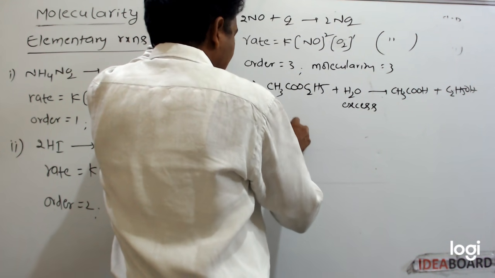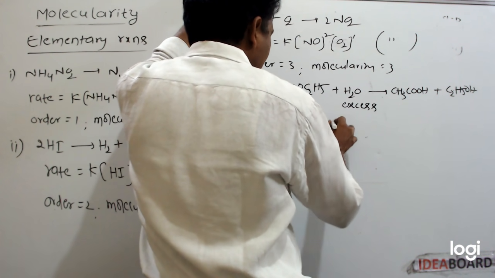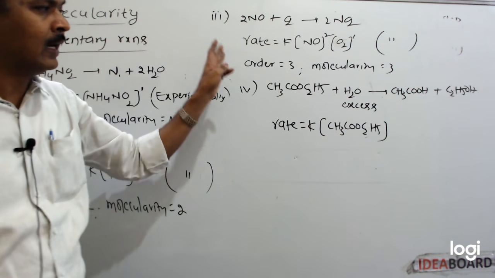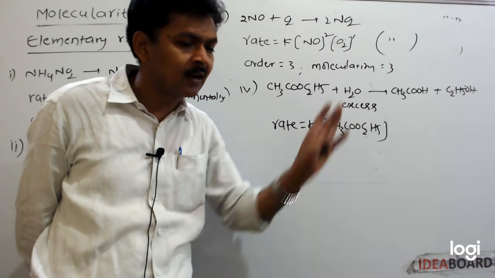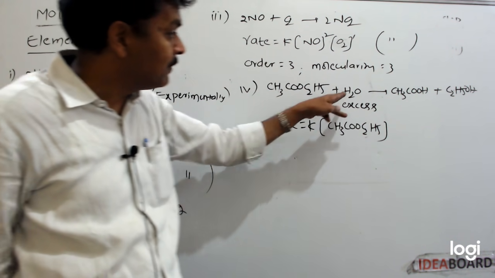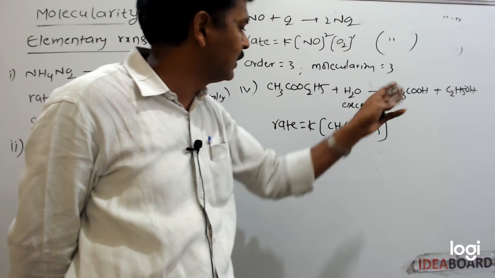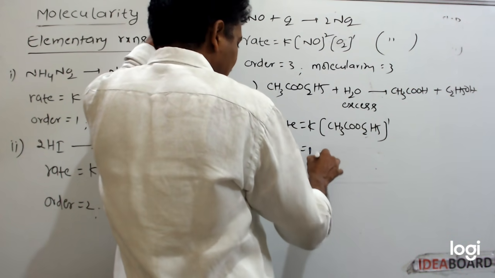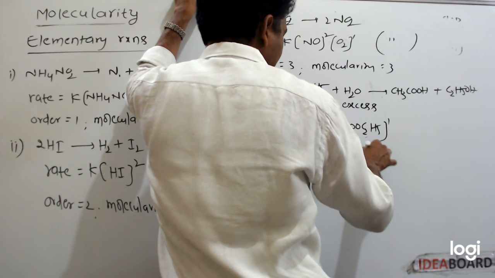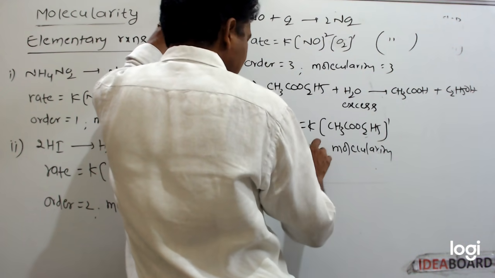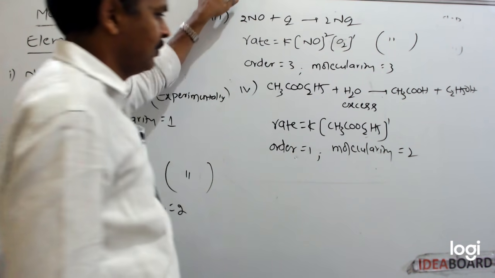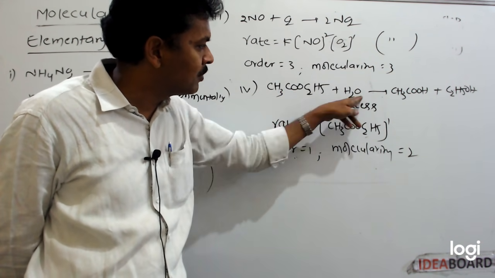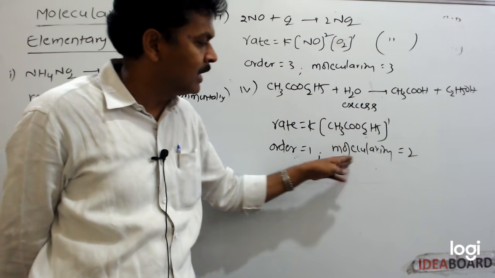So for this reaction, rate is equal to K into CH3COOC2H5 concentration. The rate of reaction depends only on ethyl acetate concentration. The rate of reaction does not depend on water concentration because excess amount is there. So order is 1, but molecularity is equal to 2. This is also an elementary reaction. In this elementary reaction, how many molecules are there? Two are there. That's why molecularity is 2.